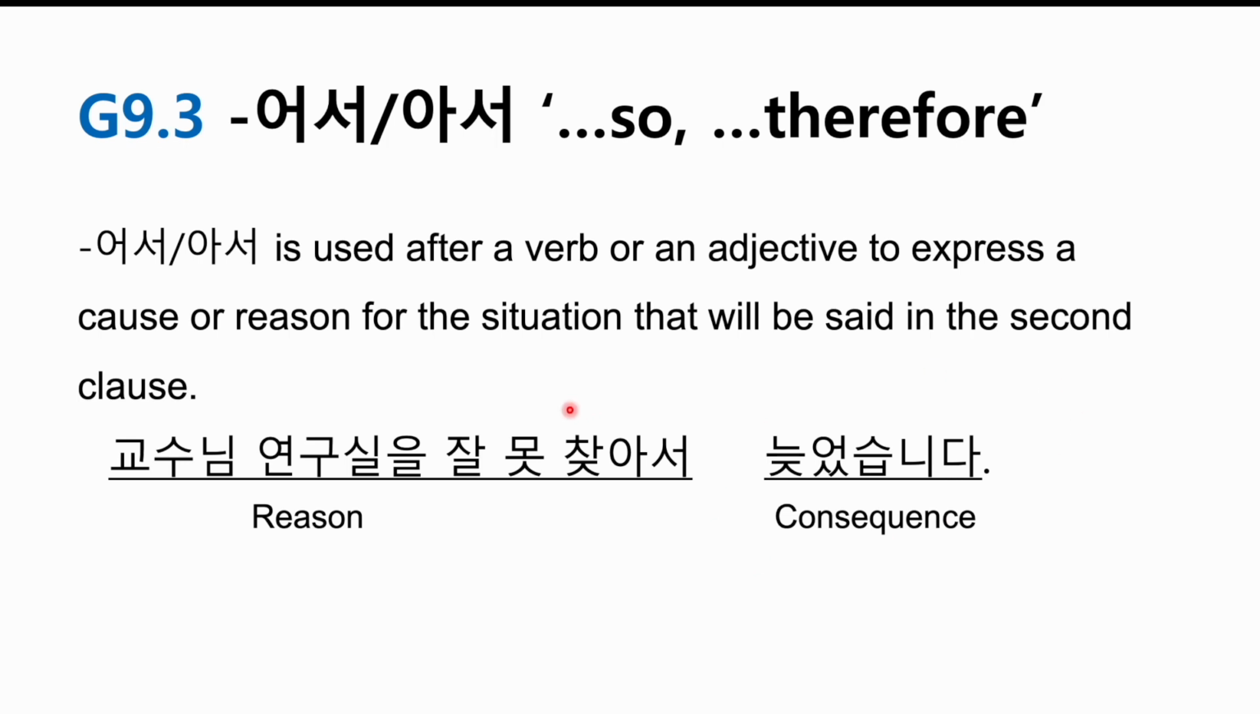그런 거죠. Please remember, we always say in this order. In English, you may be able to say like, I'm late because I could not find the professor's office. 그렇죠. 그러면 you can put the reason in the back. But in Korean sentence, we have to say the reason first. And then we talk about the consequence.